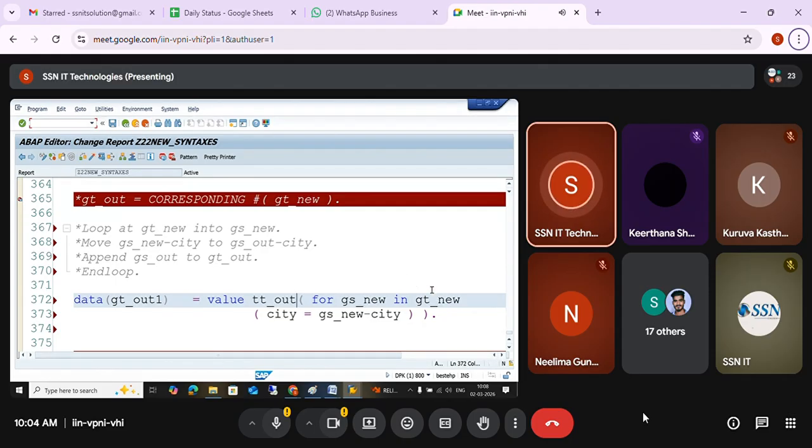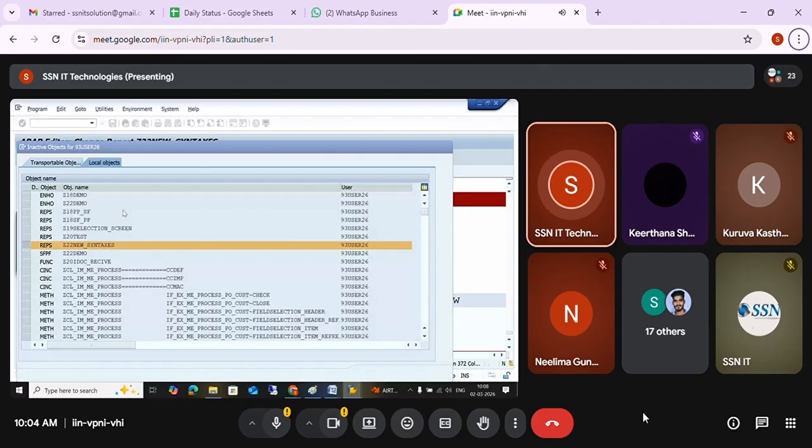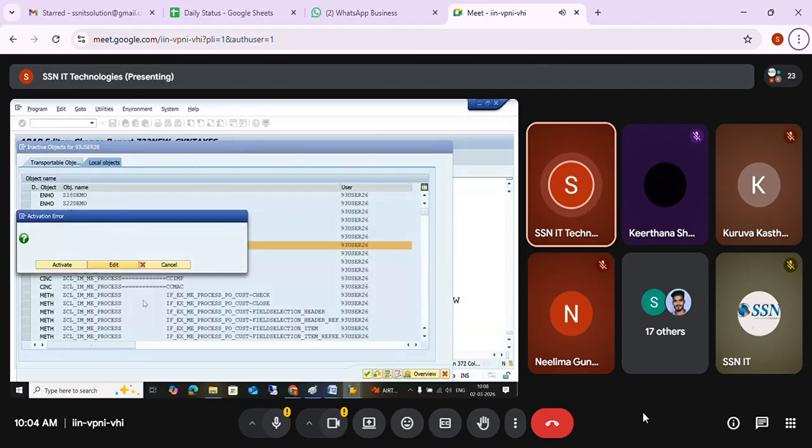Loop means we are writing left to right. Here FOR works in reverse: work area in internal table. Okay, I'm just going to copy city only. If you want name and number, you copy this and replace it with number and name also. So like this, you can copy from one internal table to another internal table by using the FOR operator.